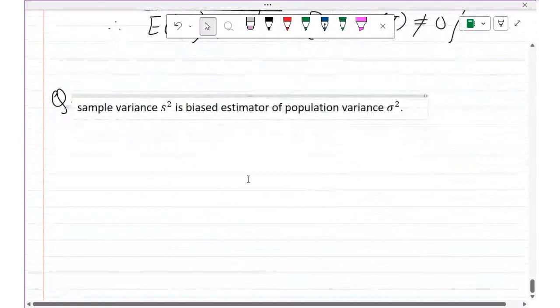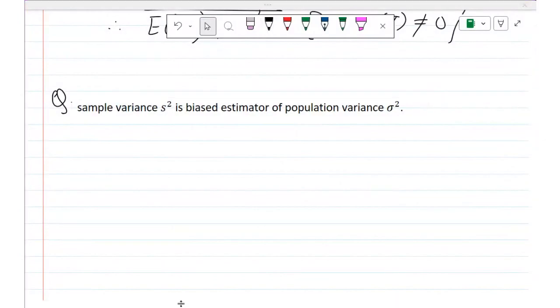We are going to do this question now. Actually, this is not the full statement, so let me write the full statement first, then we can do this question.